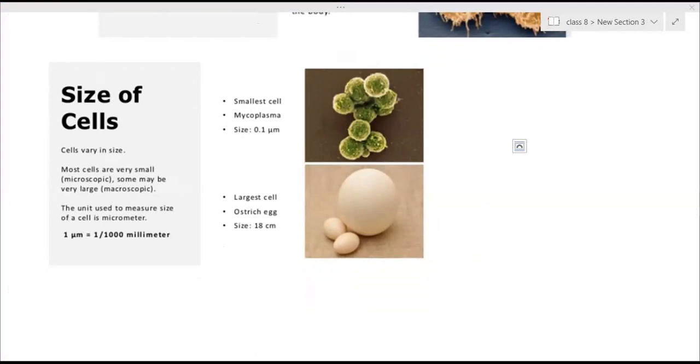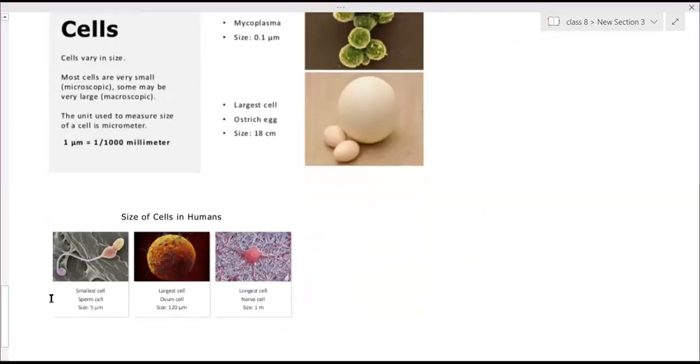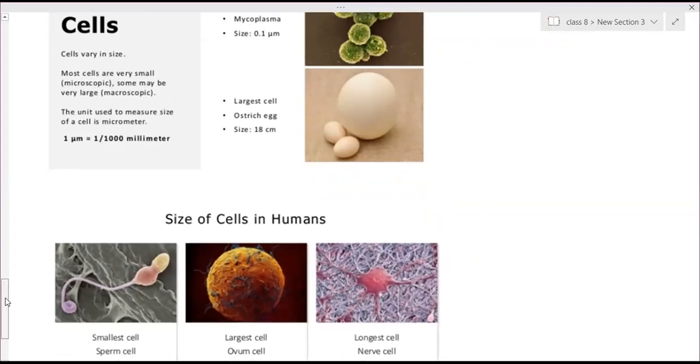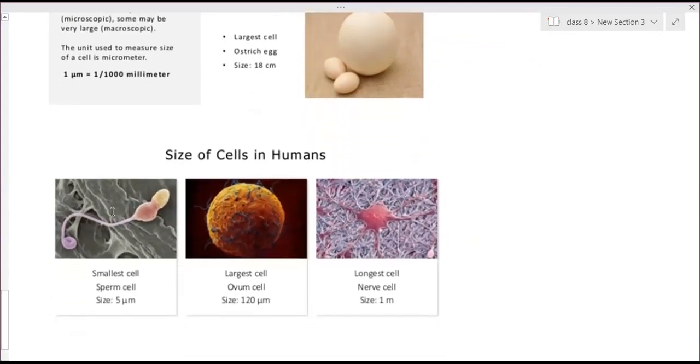In humans, the longest cell is the nerve cell. Smallest one is the sperm cell, which is 5 micrometer. The large size cell is the ovum, the egg, in the female.